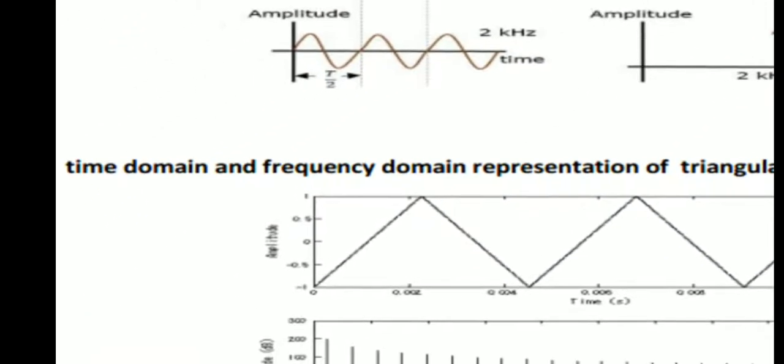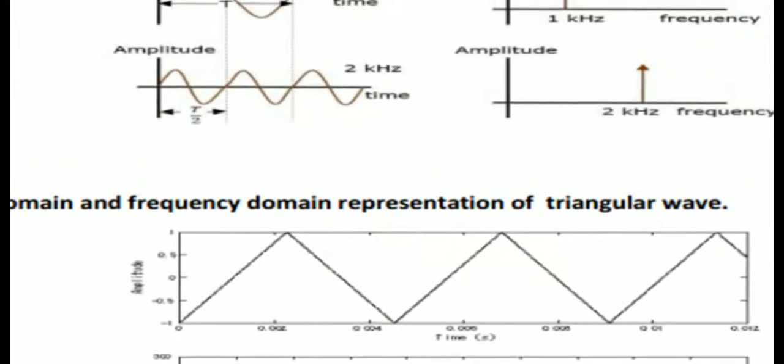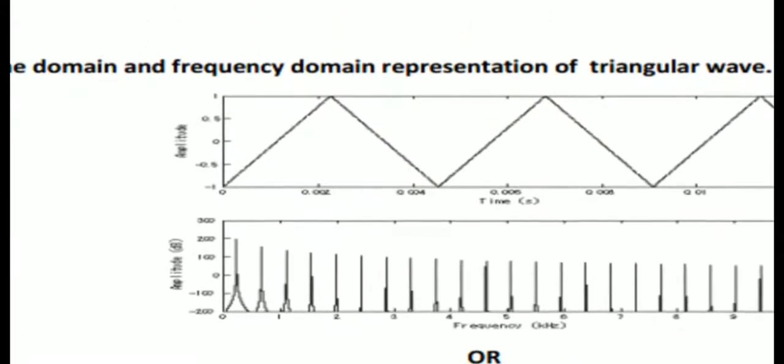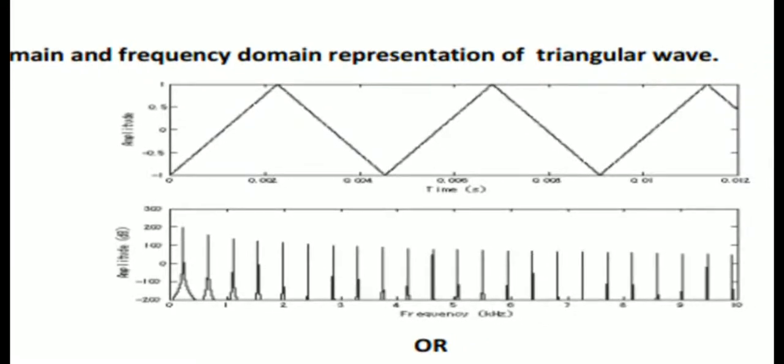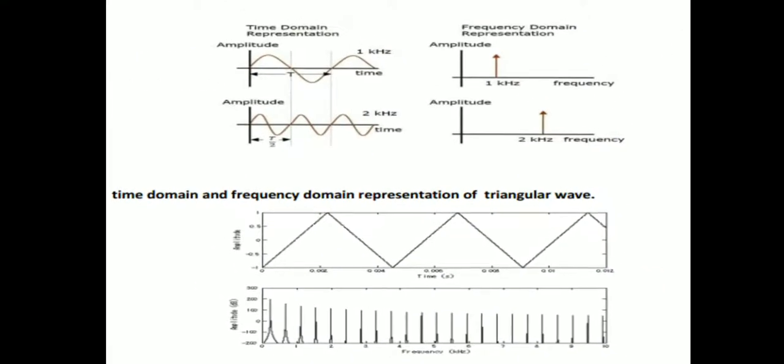Here is the time domain and frequency domain representation of a triangular wave. The upper one is the triangular wave in time domain representation, and in the figure below is the frequency domain representation of the triangular wave.